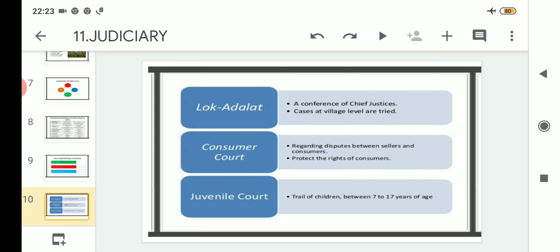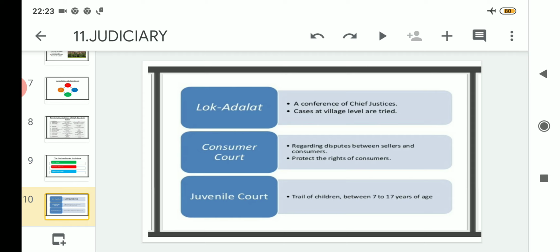After that comes the consumer court. So what is a consumer court? Here several disputes between sellers and consumers are heard. Suppose you are a buyer and you have bought something from a seller and you are not satisfied, or you feel that you are cheated.